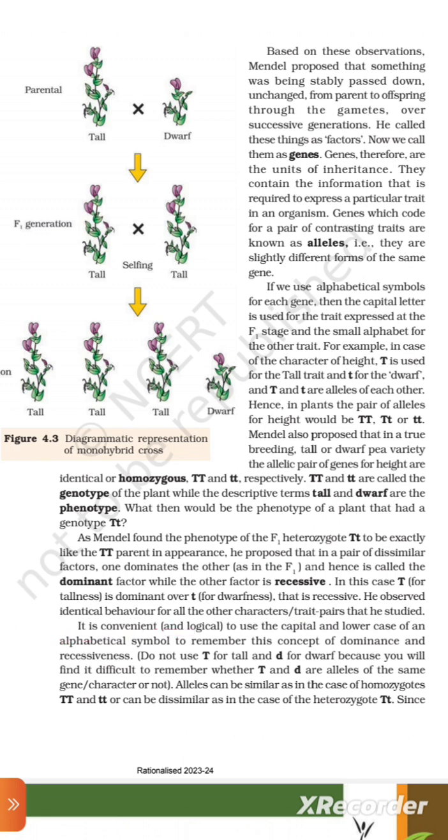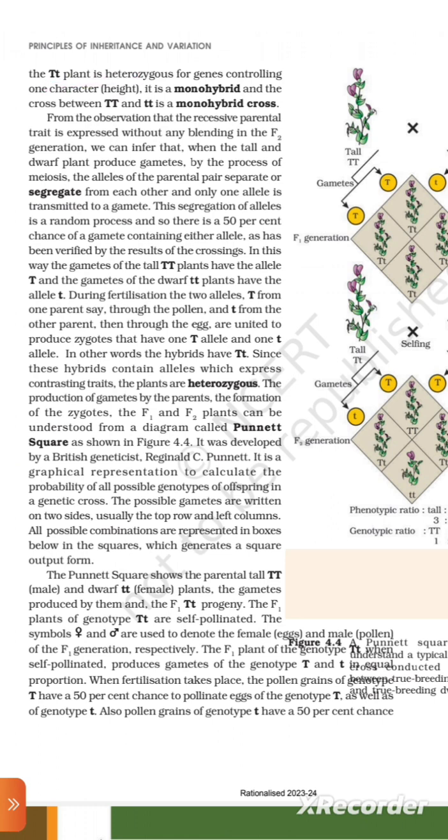It is convenient and logical to use the capital and lower case of an alphabetical symbol to remember this concept of dominance and recessiveness. Do not use capital T for tall and D for dwarf, because you will find it difficult to remember whether capital T or small d are alleles of the same gene character or not. Alleles can be similar, as in the case of homozygous capital T capital T and small t small t, or can be dissimilar, as in the case of heterozygote capital T small t. Since the capital T small t plant is heterozygous for the gene controlling one character, height, it is a monohybrid, and the cross between capital T capital T and small t small t is a monohybrid cross.